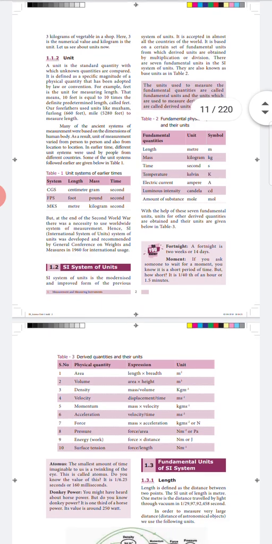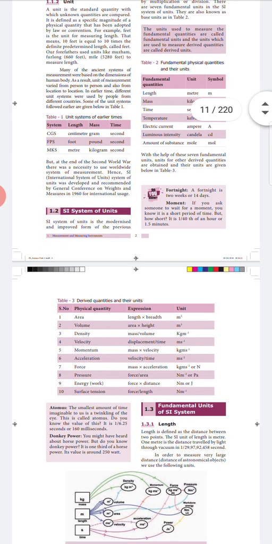Now we are going to the Do You Know box. From the Do You Know box, the first fact is the fortnight. A fortnight is a 2-week time or 14 days of time. Moment. We usually ask people, wait a moment. So now what is a moment? A moment is 1 by 40th of an hour, that is 1.5 minutes of time.